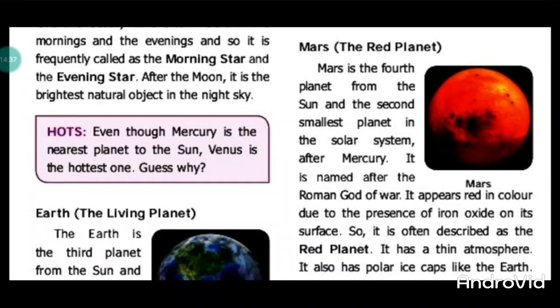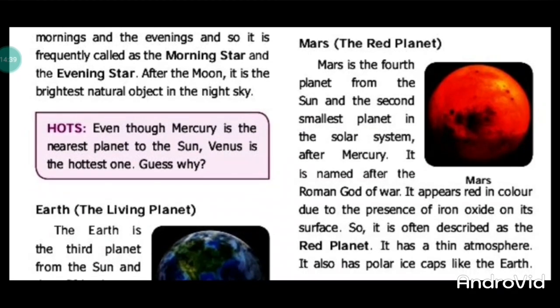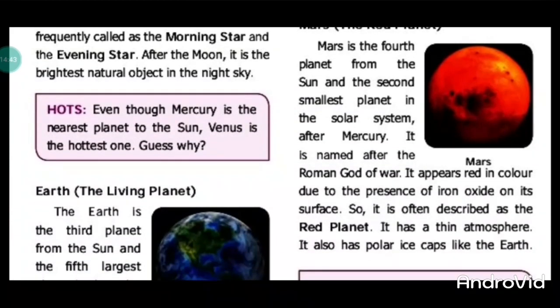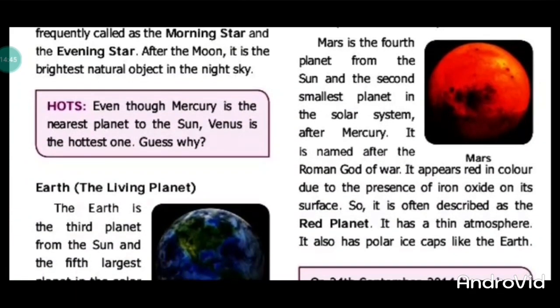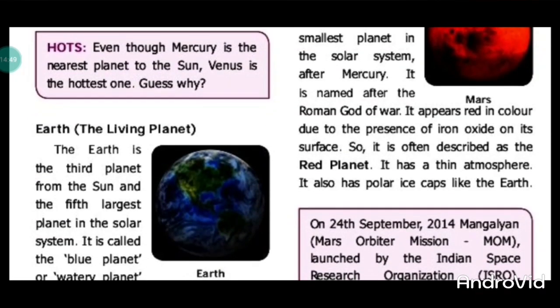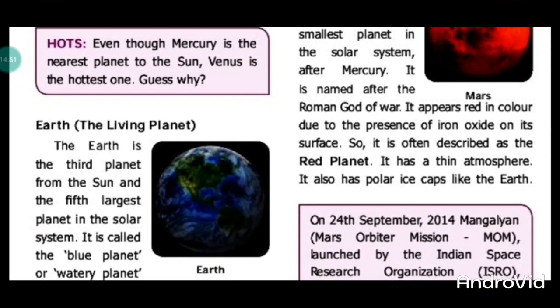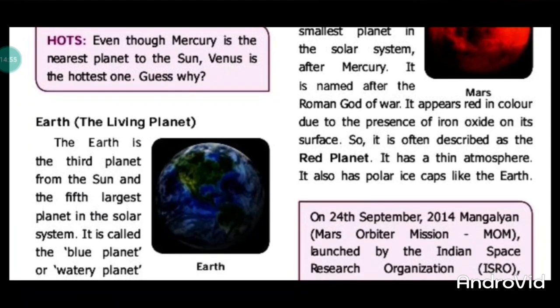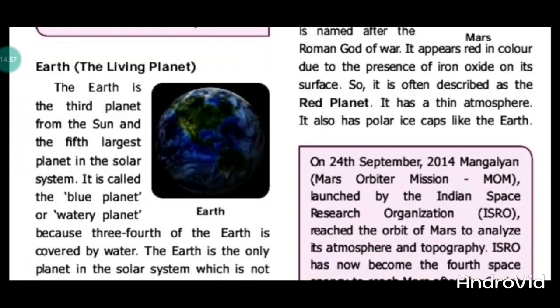Mars is known as the red planet. Mars is the god of war. It appears in red color. It has a thin atmosphere. It also has polar ice caps like Earth.